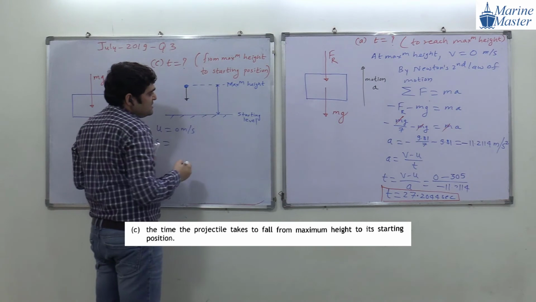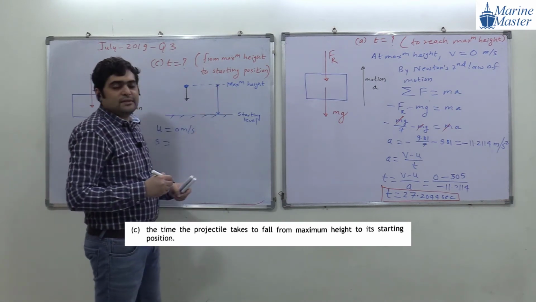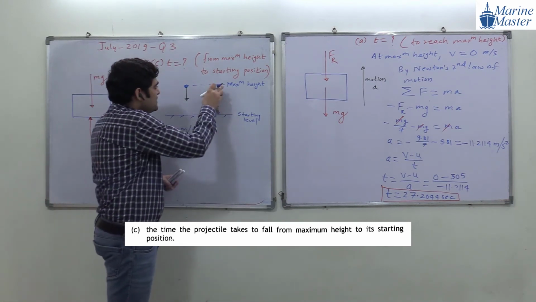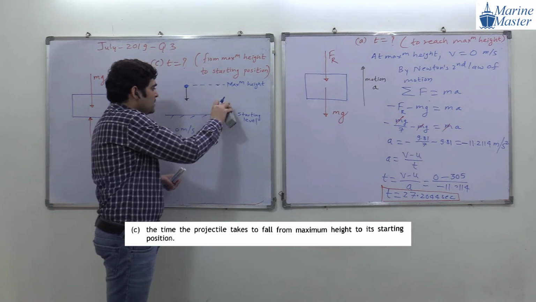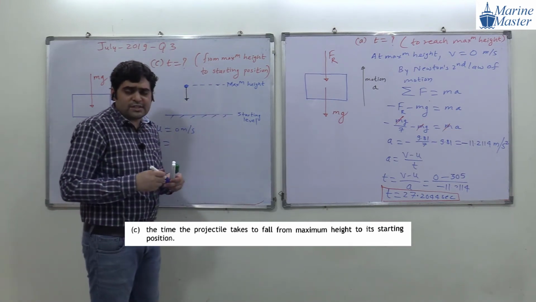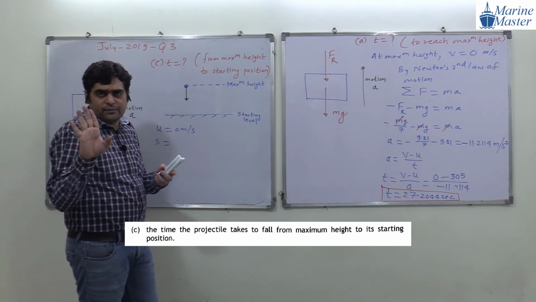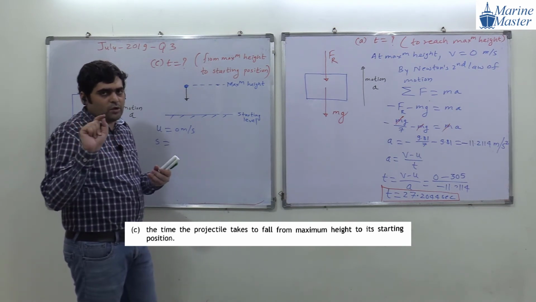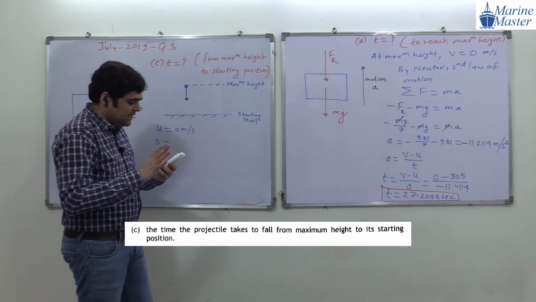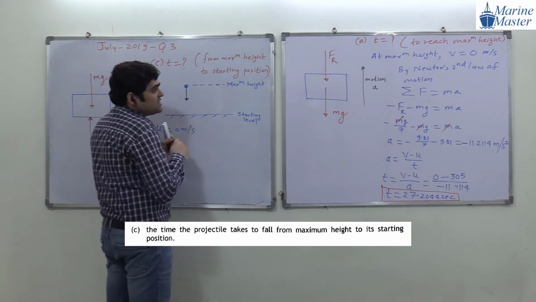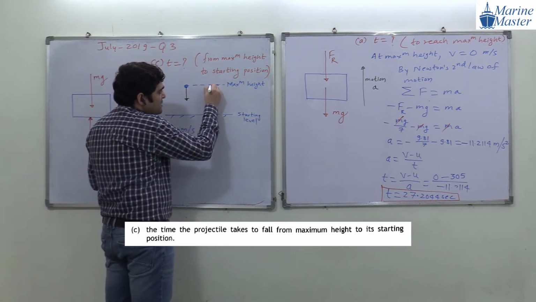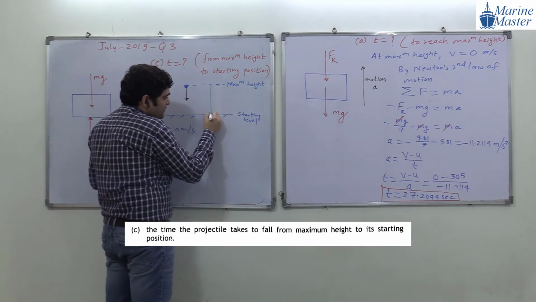Here we will not use the gravitational equation, because although it is motion in a gravitational field, gravitational force is not the only force acting. We calculated this distance in part B. Can anyone tell me?